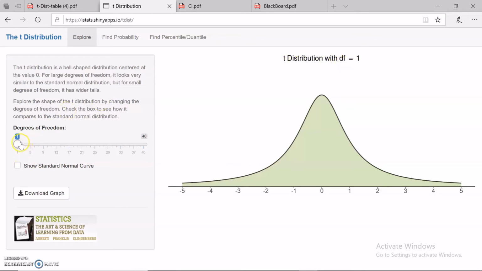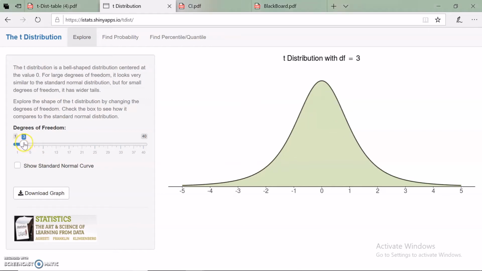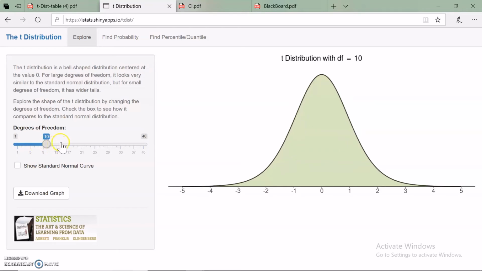So what I'm going to do now is move this slider to the right side, and this will increase the degrees of freedom, and you will see the change in the shape of this t curve. Look at that. I am increasing the degrees of freedom: 2, 4, 6, 10, 15, 24, and 36 degrees of freedom. As I increase the degrees of freedom, you can see this curve is becoming more like a normal curve.